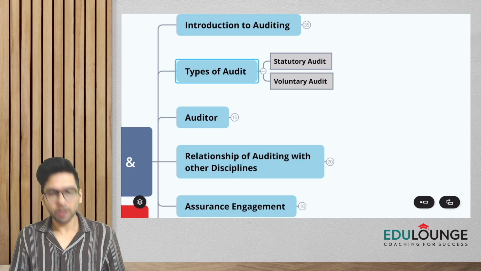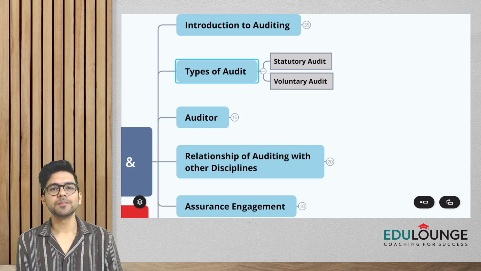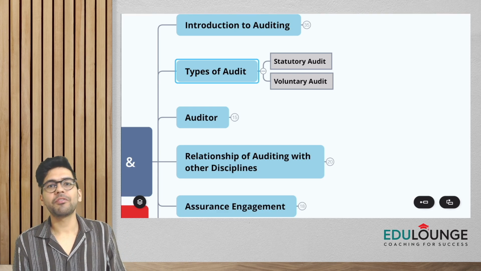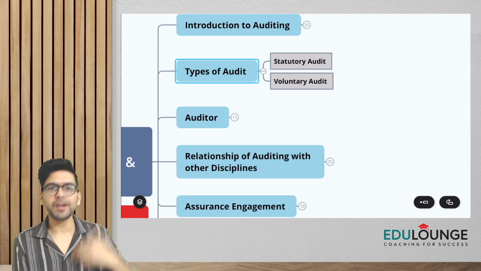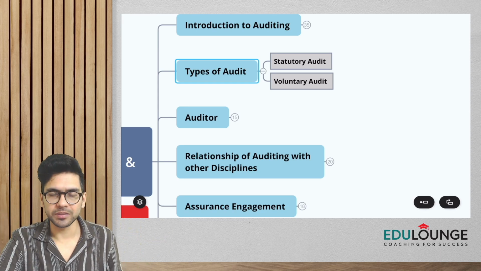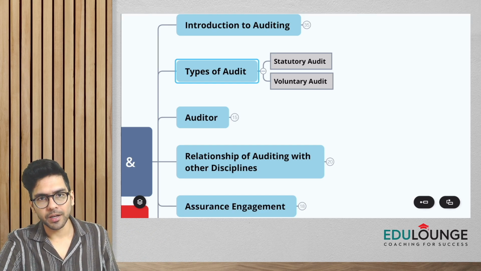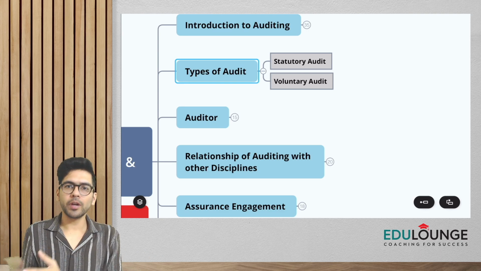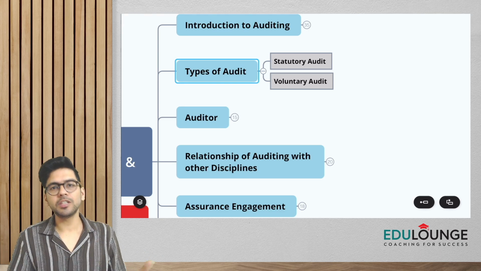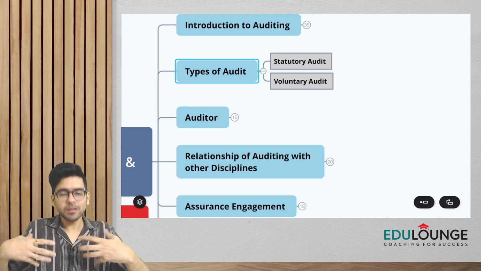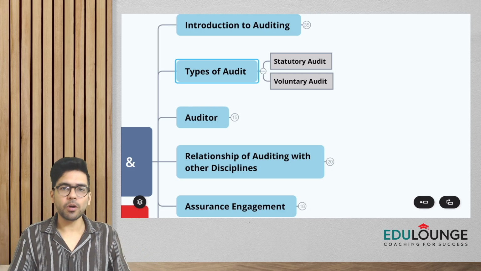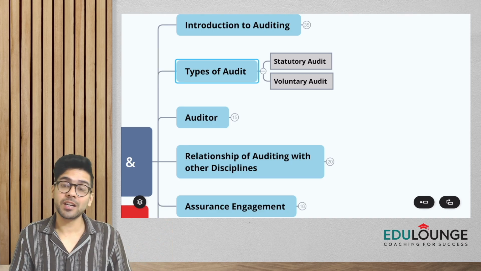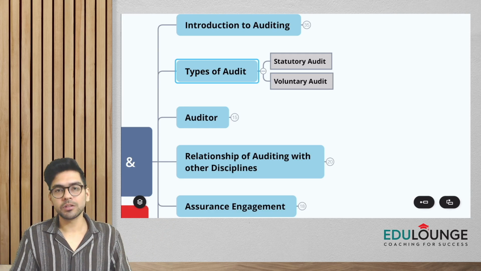It's a voluntary audit. Now, one more example, let's say I need a loan. So I went to the bank, and the bank has asked me for financial statements. I happen to be an individual. My turnover is also very less, let's say 20 lakh rupees, so I did not get the financial statements audited. Now, the bank tells us that it is their policy that if you want to get a loan, they will only see your audited financial statements. Even though I'm not required to get the audit done under any law, because of the need of the bank, because the bank manager had asked me, I went to a chartered accountant and got the financial statements audited.